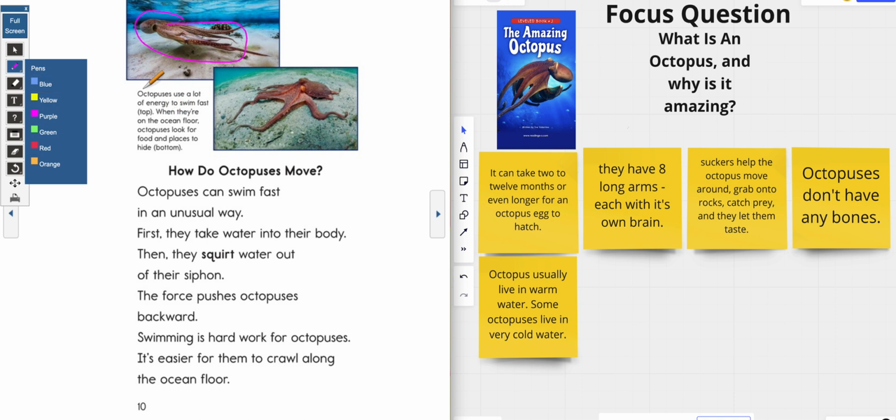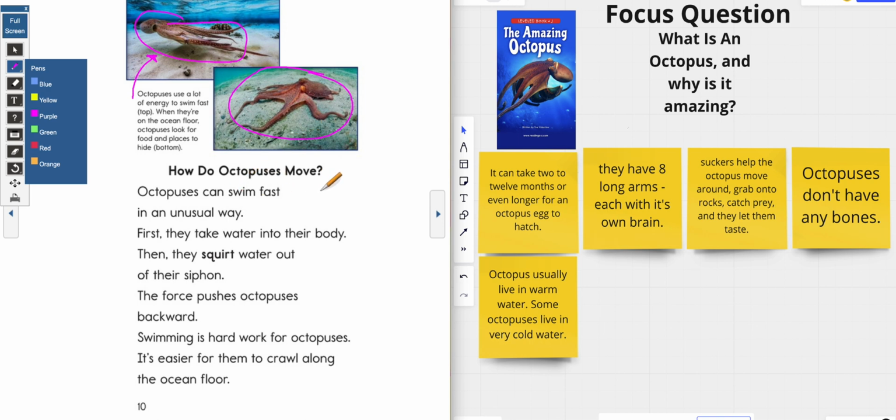Okay? Octopuses use a lot of energy to swim fast. That's at the top. So they got to use a lot. If they want to go fast, they got to go, go, go, go. Okay? When they're on the ocean floor, which we just talked about, octopuses look for food and places to hide. And we know when they find that food, what are they going to use? They're going to use those suckers, right? Remember? Okay, so let's figure out how do they move.